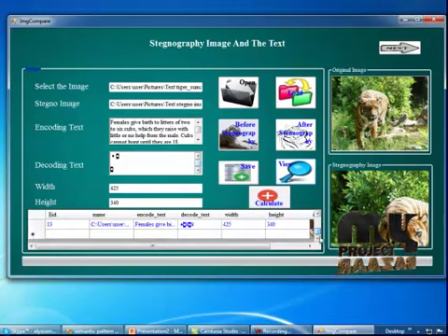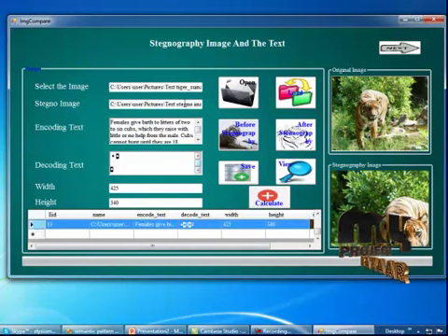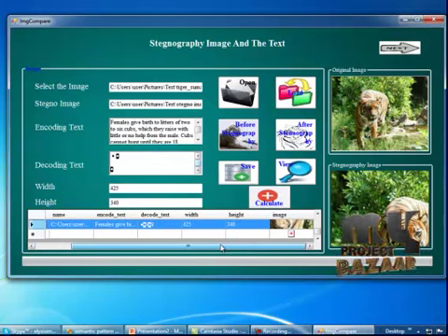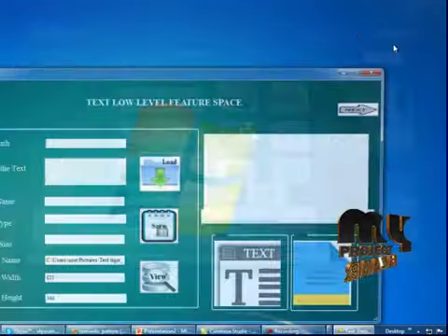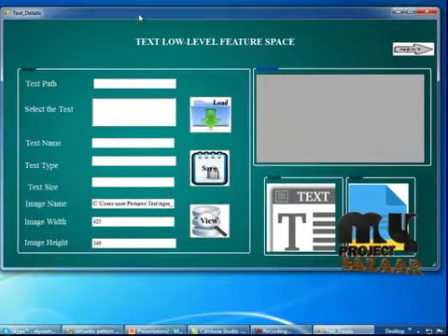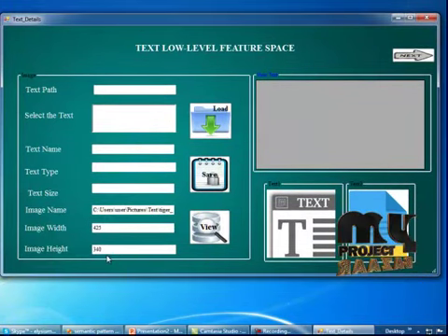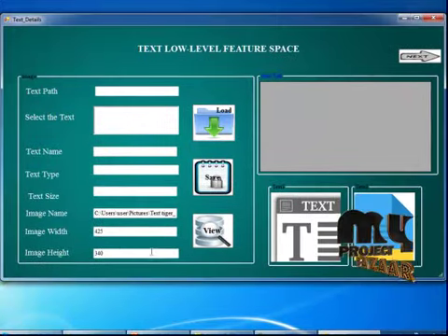So the name, that is image, the encoded text, that is decoded. This text will be hidden. Everything will be saved in the database, with 425 330 and image will be saved into the database. Next, move on to the next form. It is a text low level feature space. The text image name and the image width and height will be automatically displayed into the text box.